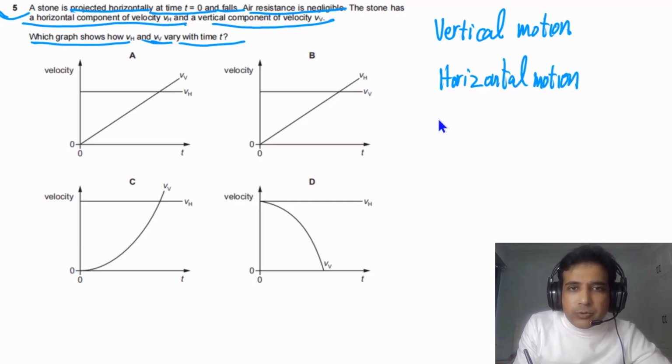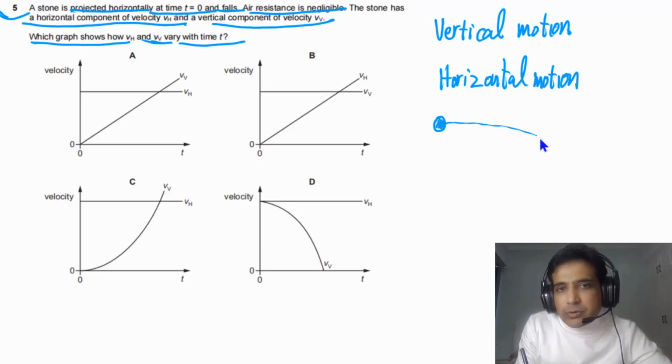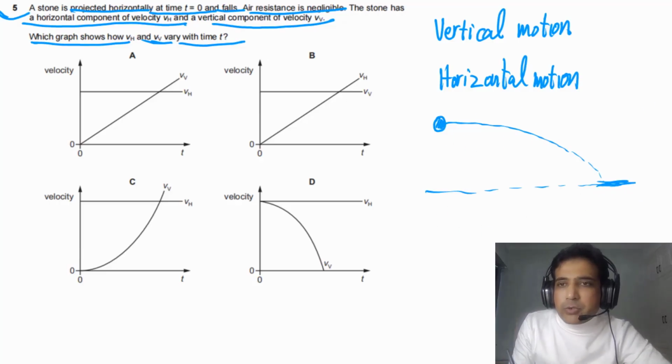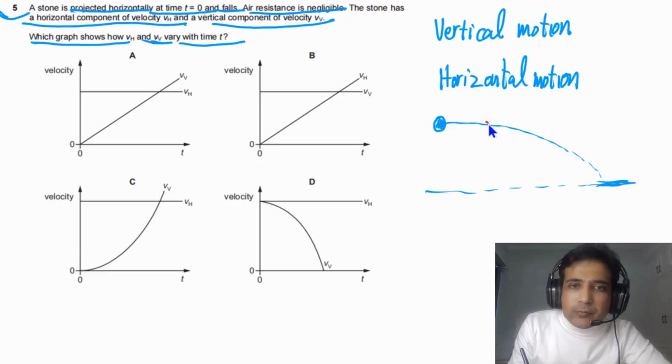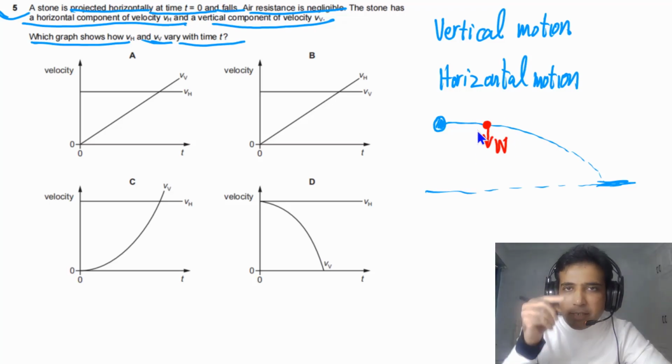And in this case we throw a stone horizontally, so we can imagine this one is the stone and we throw this one horizontally, so the stone will go like this. We can also imagine this one is the ground. So when the stone is falling, only one force is acting on the stone, and that force is gravity, meaning the weight is acting downward. So the net force on the stone is weight, so it is accelerating downward.